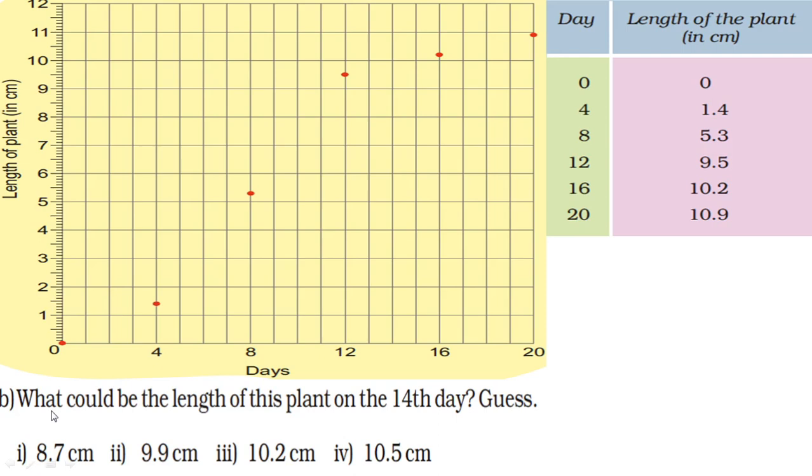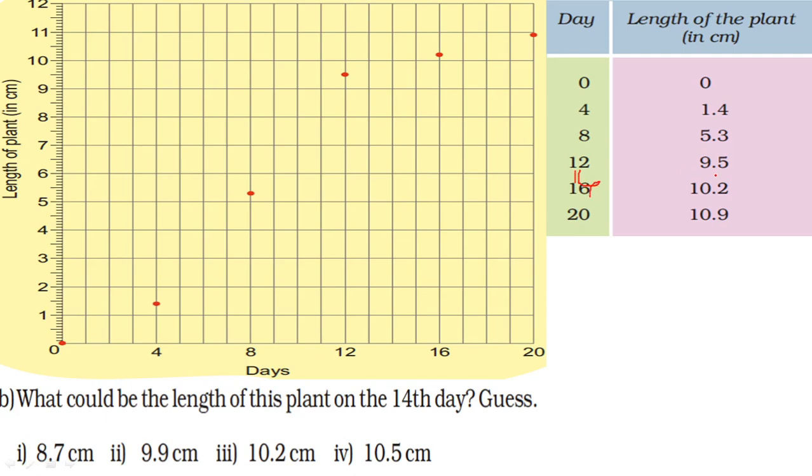Now B. What could be the length of the plant on the 14th day? Just see, dear students, on the 12th day it is 9.5, on the 16th day 10.2. So 14 is between 12 and 16.